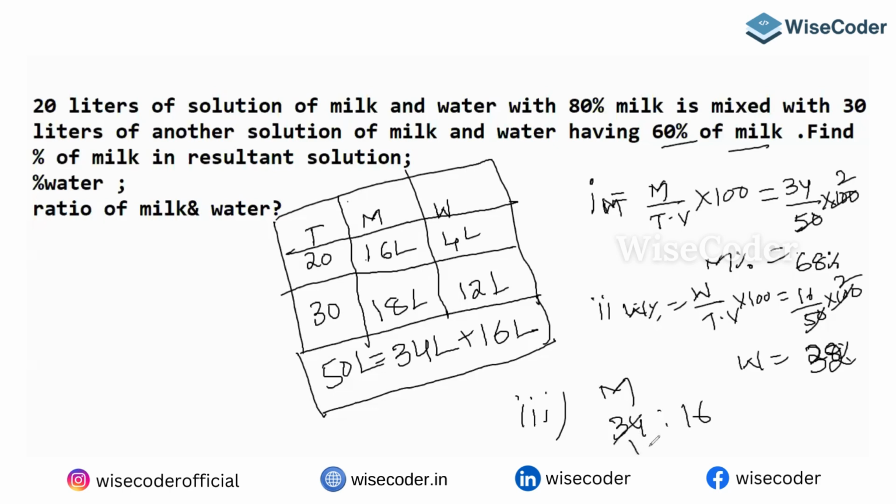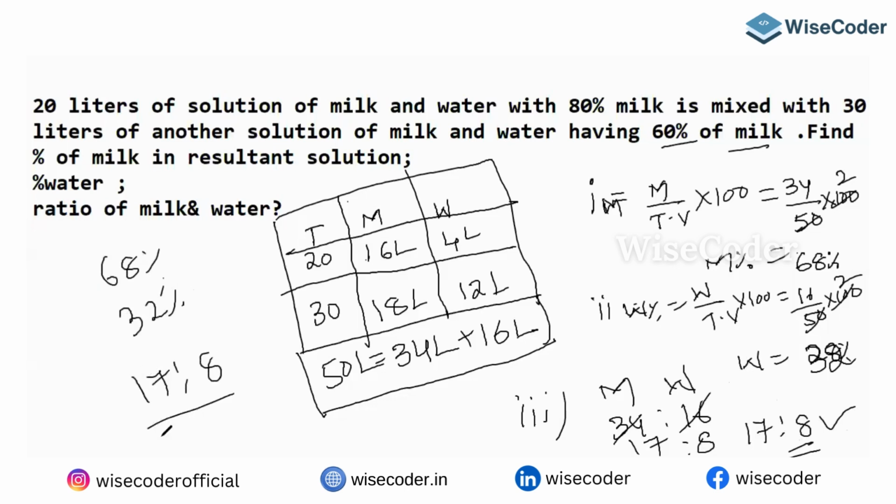Dividing both by 2, you can say milk to water, the ratio is 17 is to 8, because 17 is a prime number, further it's not going to divide. So you got all your answers. Milk percentage is 68, water percentage is 32, and the ratio is 17 is to 8.